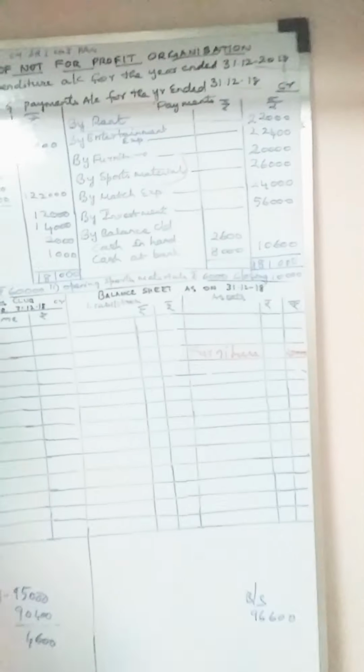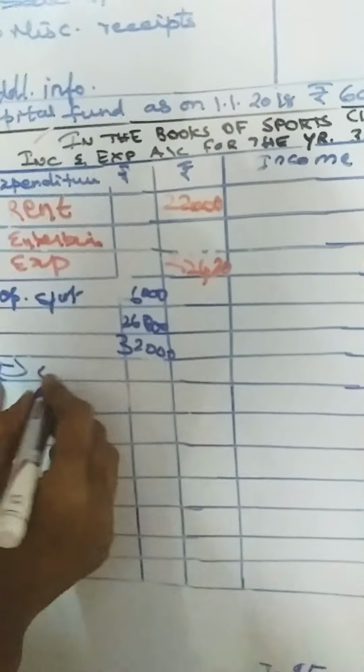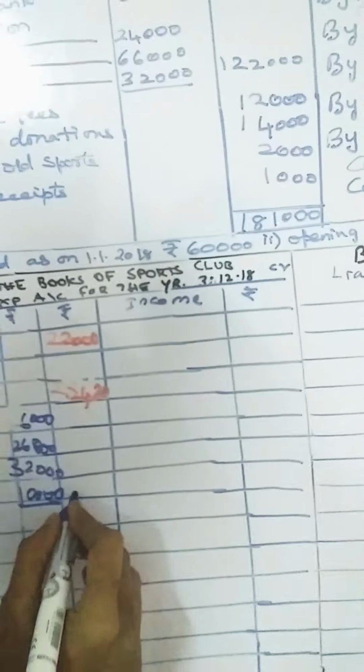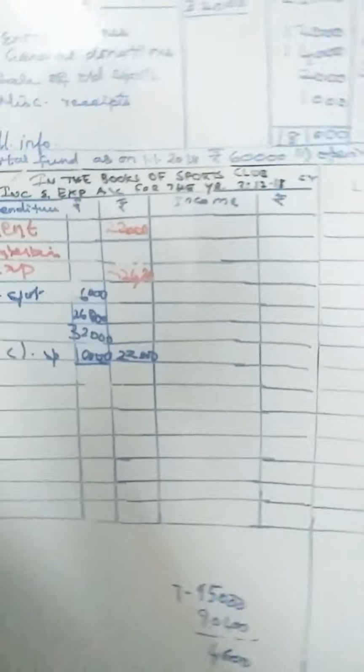The opening sports material amount is 6,000. With that add the purchases during the year, 26,000. If you add it you get 32,000, minus the closing sports material. What is your closing sports material? It is given as 10,000. So you subtract it and you get the amount of 22,000. That's all. It's very easy.